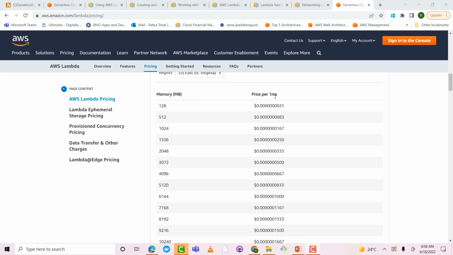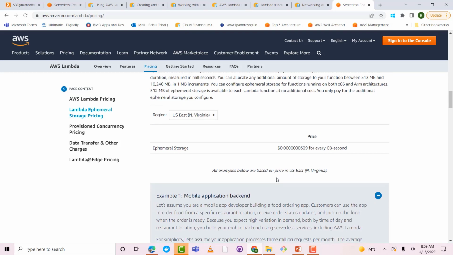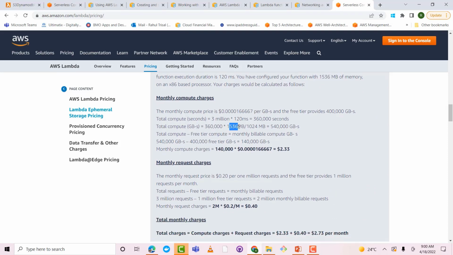For memory and price per 1 millisecond, if we take a look at this one, for about 10 GB, it is 0.000001667 per millisecond. Now we convert: the memory that we had configured was 1536 MB. We divide it by 1024 MB to get the GB amount, which will be about 1.5. And then how much time did it run? 360,000 seconds. Multiplying these two, we get the total compute, which will be around 500,000 GB-seconds.